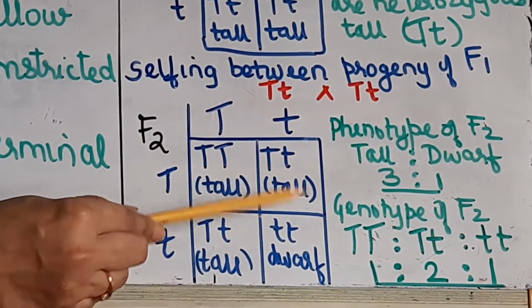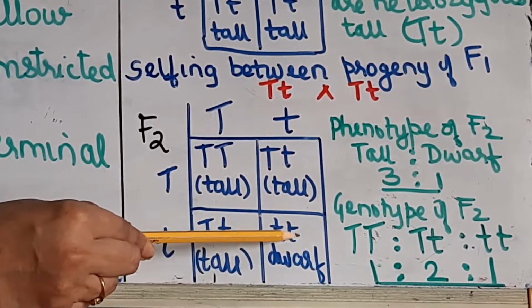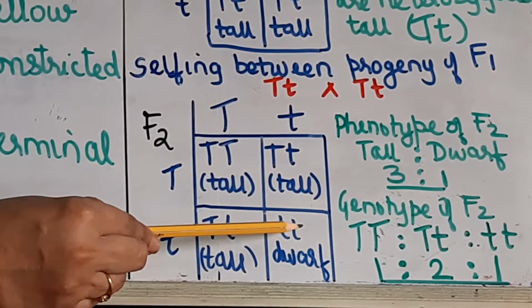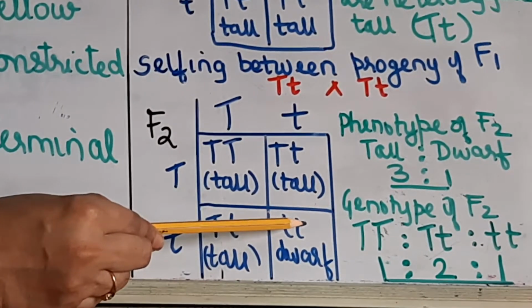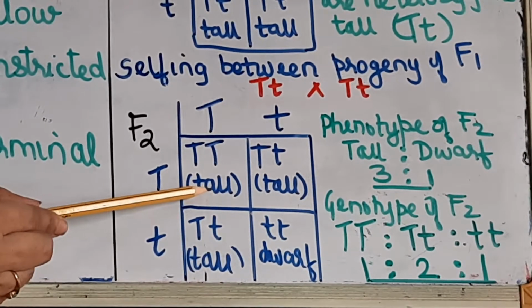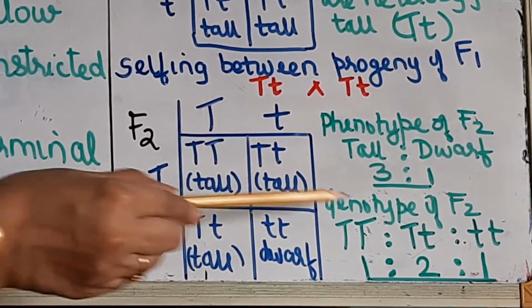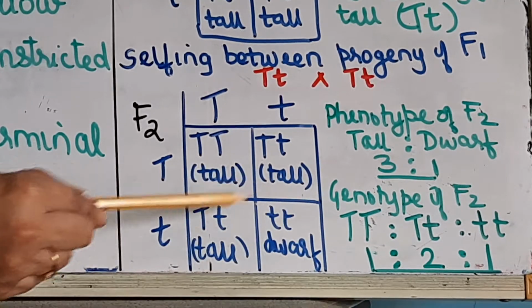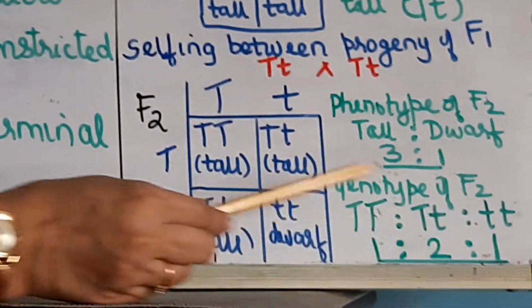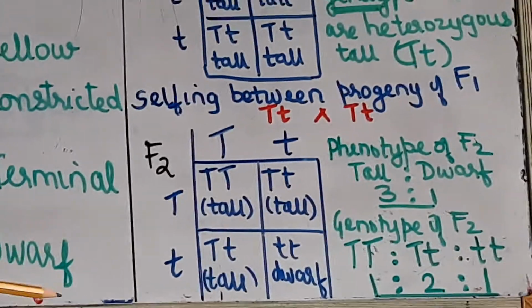This is one possibility and this is one possibility. Total 3 possibilities with respect to the genes for any character. We had seen last time tongue rolling, if you remember. Okay, so capital T is 1, capital T, small t, heterozygous are 2, this and this, and small t is 1. Okay, so this is what is called as a monohybrid cross.